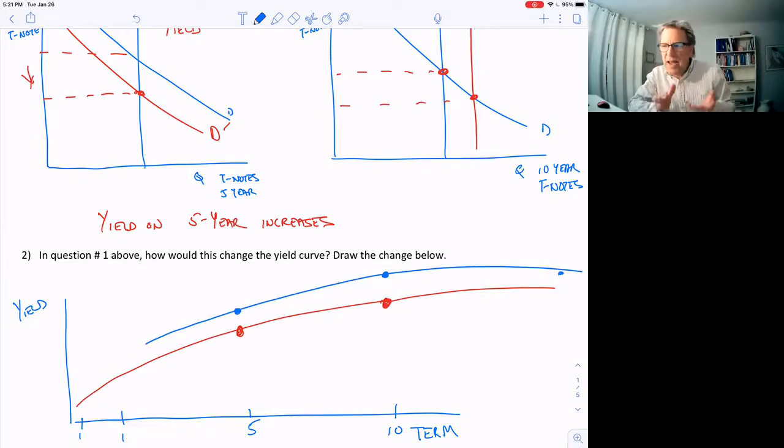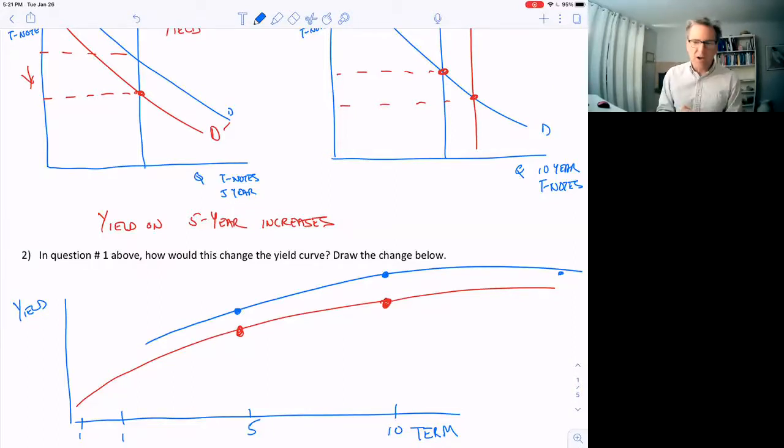It may change its shape a little bit. It may not be as positive as it was before. It may flatten out a little, who knows? But essentially, the whole thing moves up together or moves down together because these bonds are close substitutes for each other. Now, what about the next question?